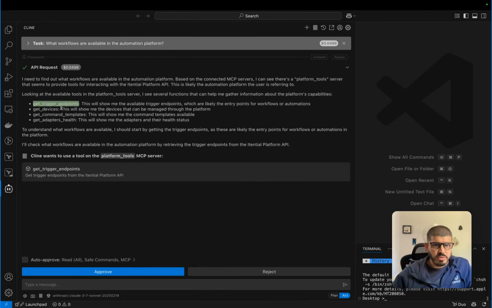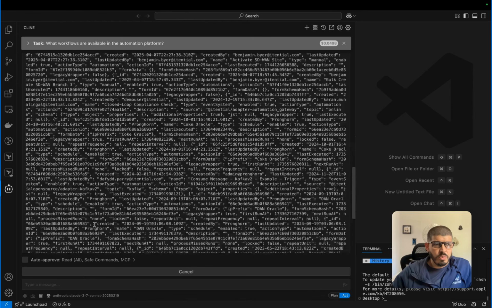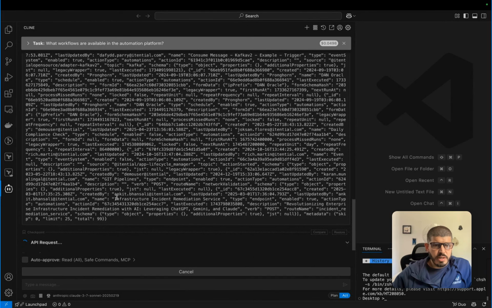It's got get trigger endpoints, which shows the entry points for the workflows and automations. It also sees that it can get the list of devices, or the inventory, managed by the platform. It can get command templates, which are used for show commands, and it'll also get adapters health. I have to pre-approve every single one of these, so let's go through that.